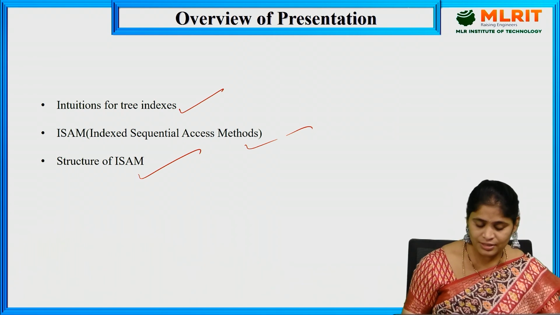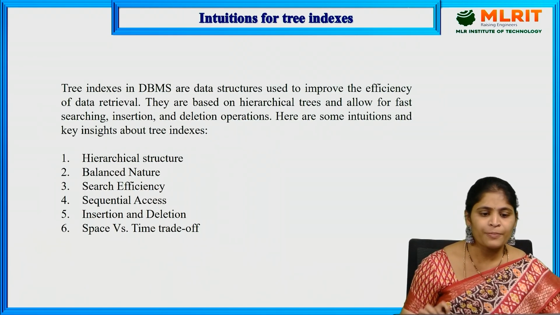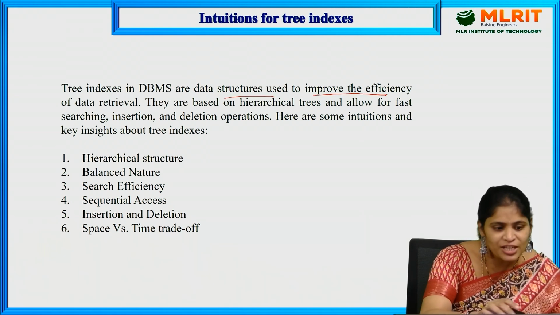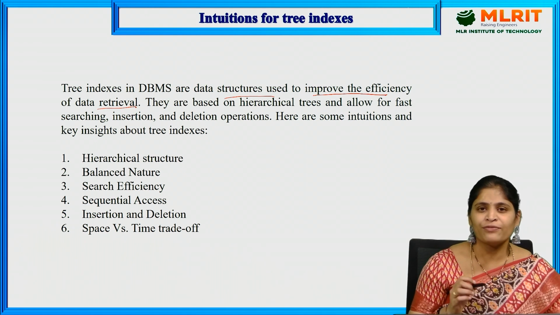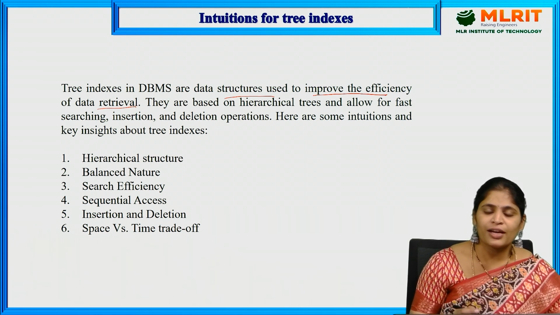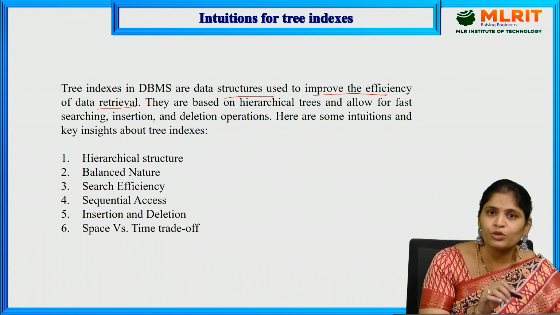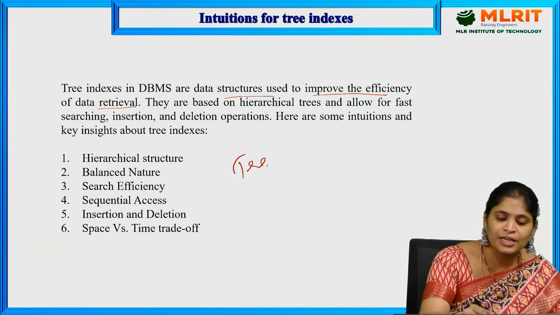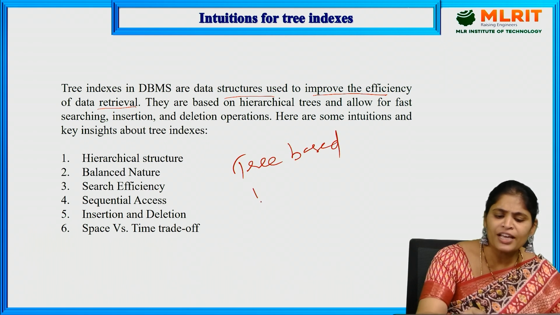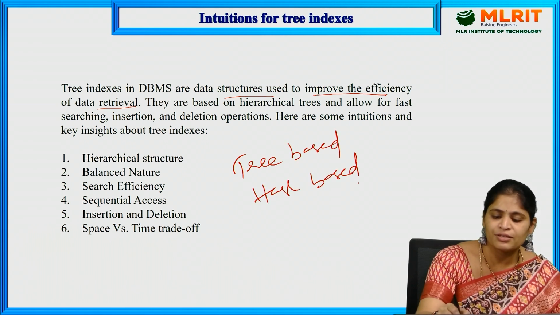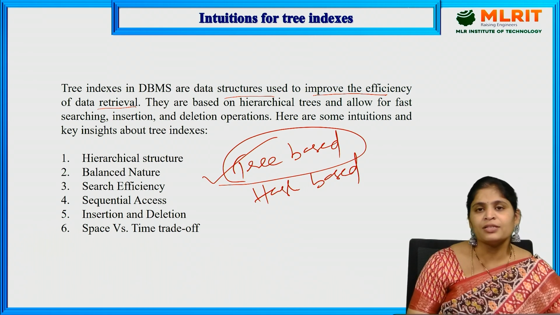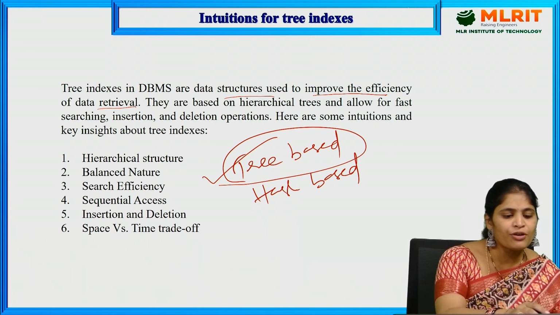So let us discuss the intuitions for tree indexes. Tree indexes in DBMS are data structures used to improve the efficiency of data retrieval. We have discussed two types of data structures. One of them is tree based, and the next is hash based, which we covered in our previous sessions. So what is the reason behind choosing tree based indexes? Because here we can improve the efficiency of data retrieval.